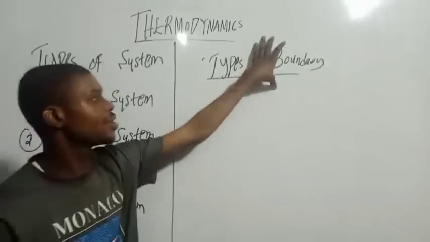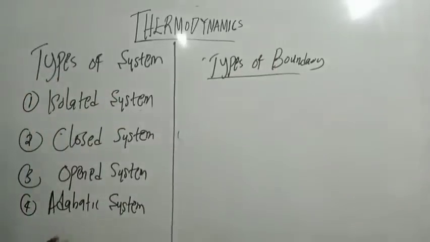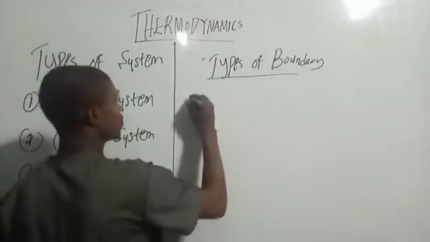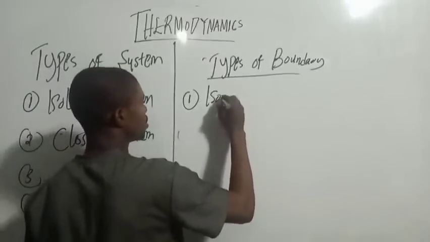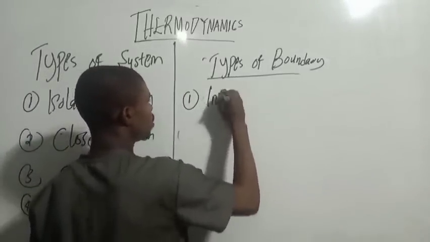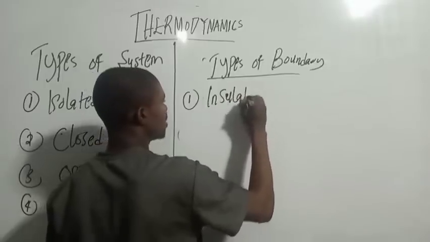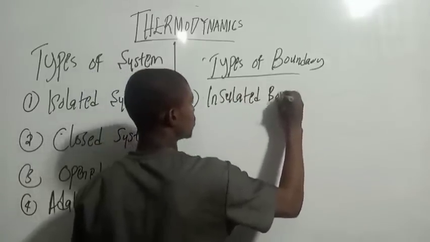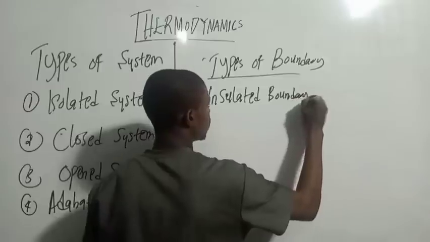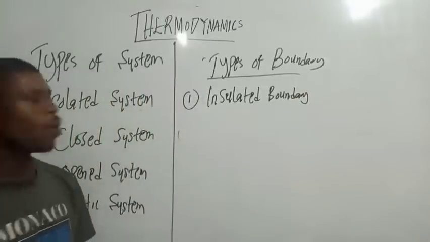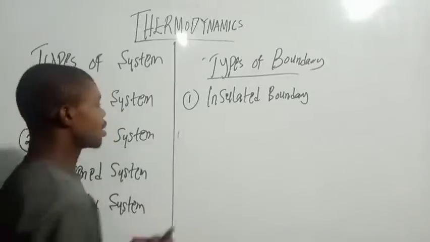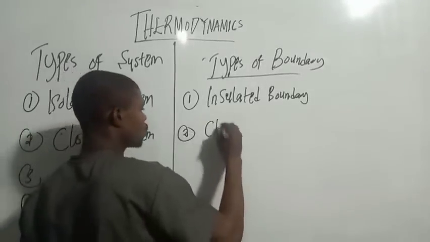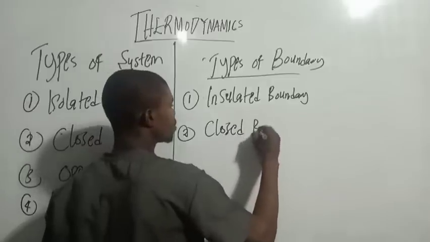Now these two main types of boundary define the type of system we are going to get. So one is insulated boundary. Now, what do you understand by insulated boundary? Number two, you have closed boundary.